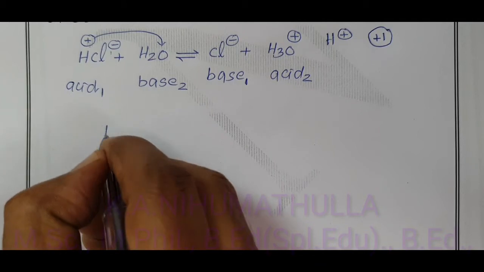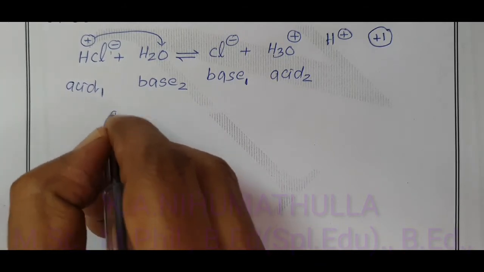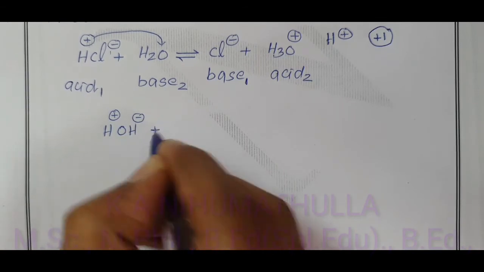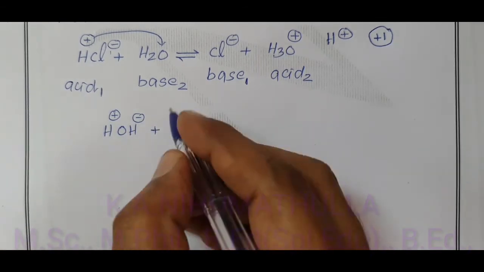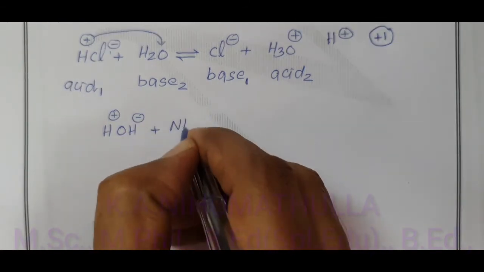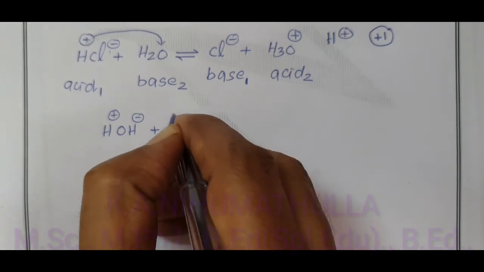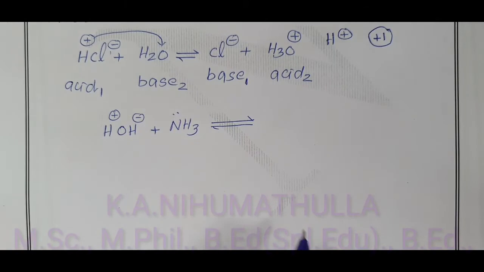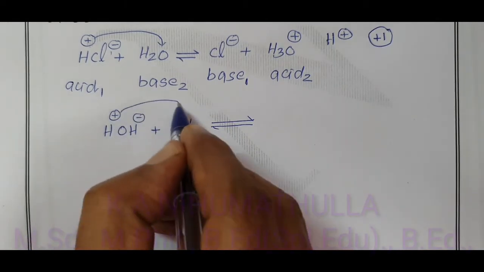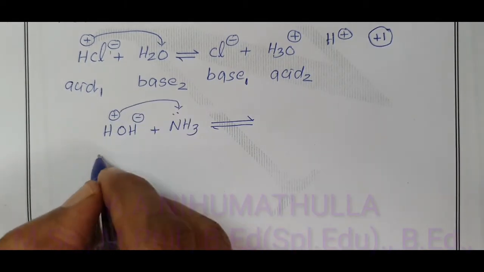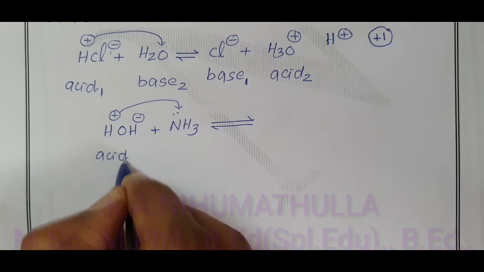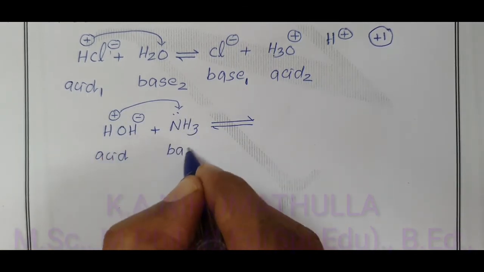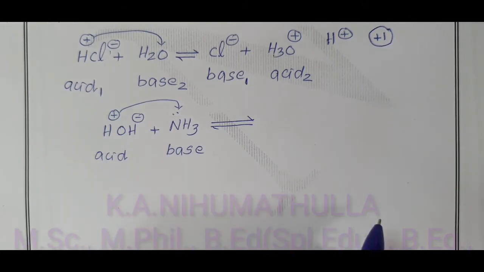Water molecule, H plus OH minus, when added with ammonia NH3, now what happens? Water donates a proton, therefore it acts as an acid. Ammonia accepts that proton, therefore it acts as a base.